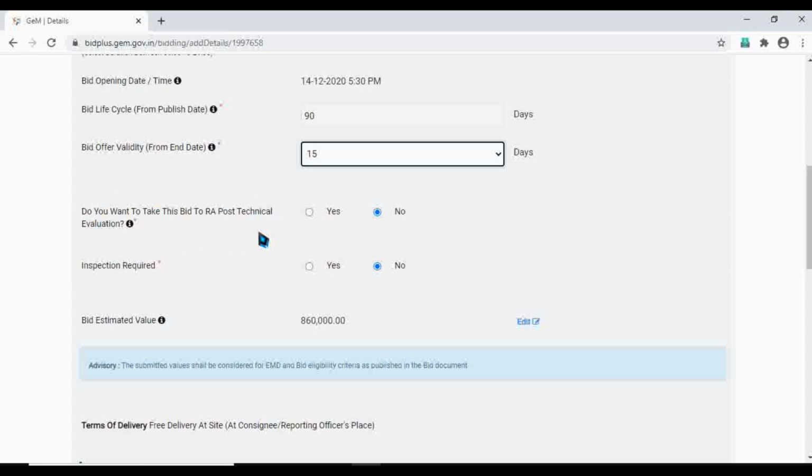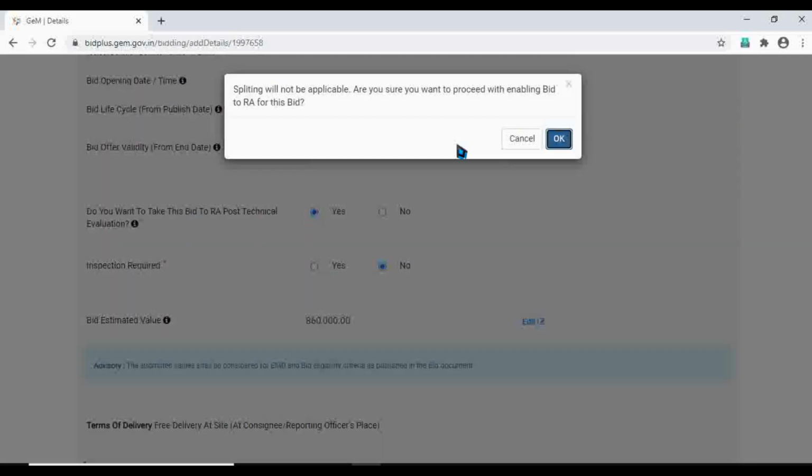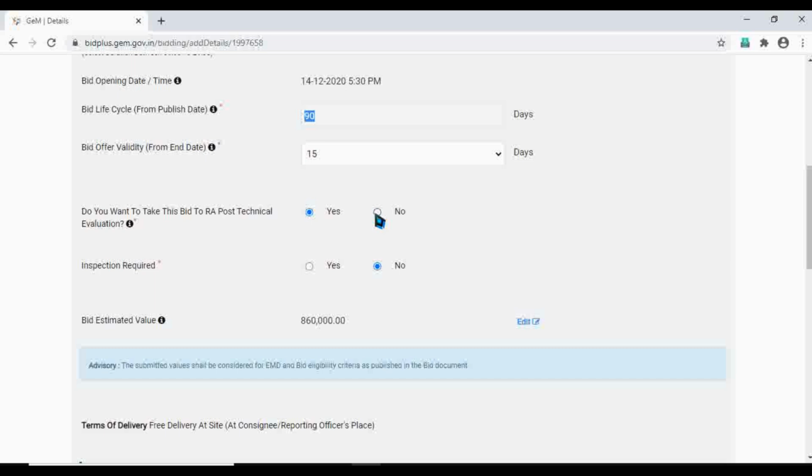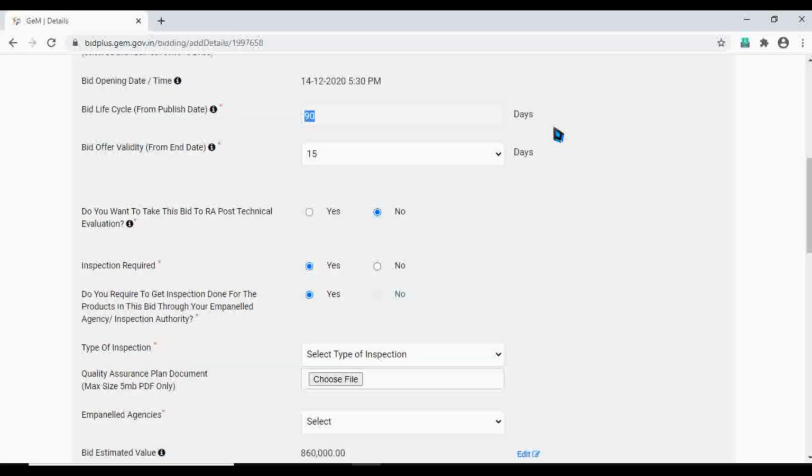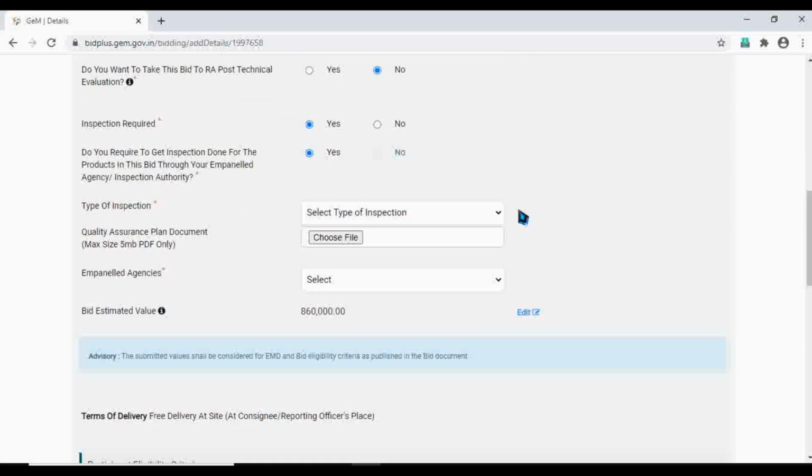And GeM is also asking, do you want to take the bid to RA, like after technical evaluation, after the rate is disclosed, just to refine prices and have lower prices, you can go for RA. I'm going no here. I'm just making this for demonstration. If you want to go for yes, you can click on yes. Inspection required. If you want, you can give yes. If you don't want, you can give no.